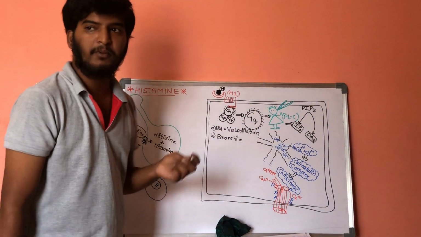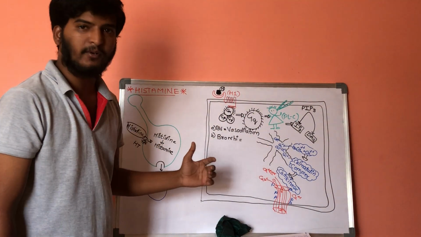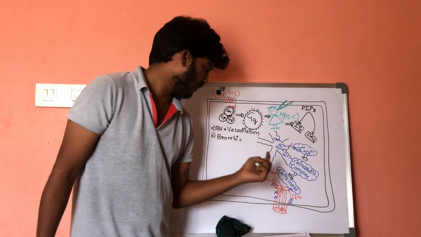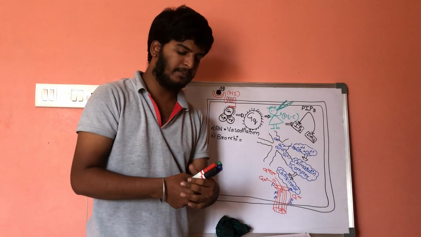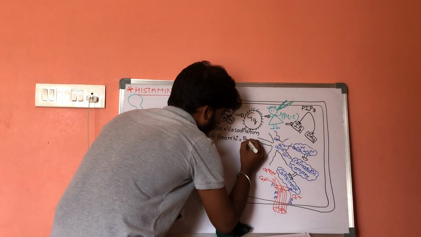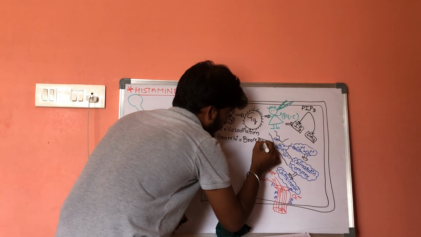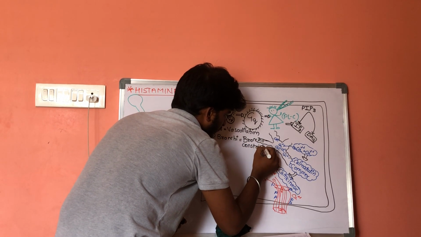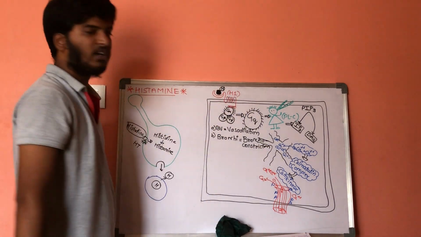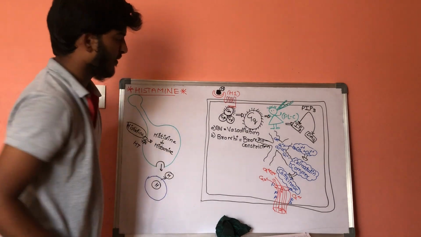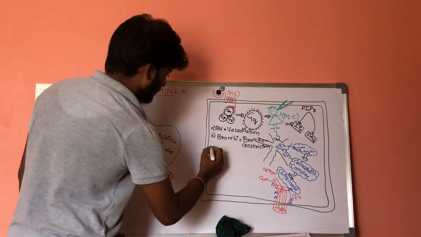If there is more repolarization, it results in hyperpolarization. If there is hyperpolarization, there will be constriction of bronchioles. So it results in bronchoconstriction.